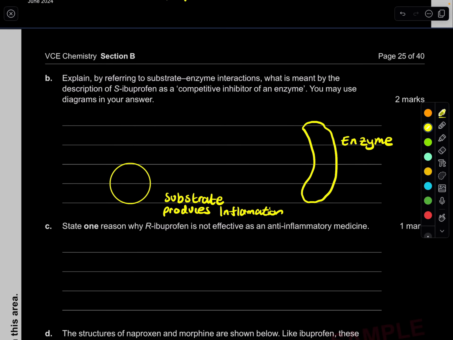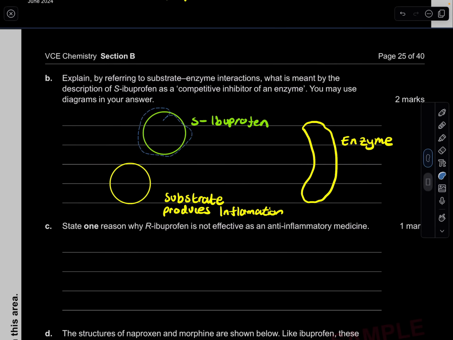But what it means that S-ibuprofen is a competitive inhibitor is that it has approximately the same, a similar structure as the substrate. So what do we mean by competitive inhibitor? This is what we mean. Basically, S-ibuprofen competes with this substrate, the one that produces this inflammation. They fight each other.